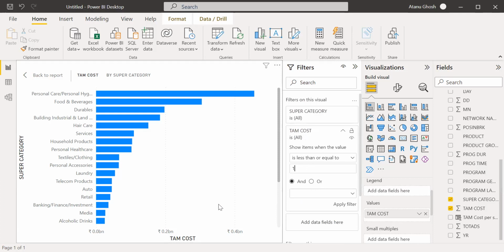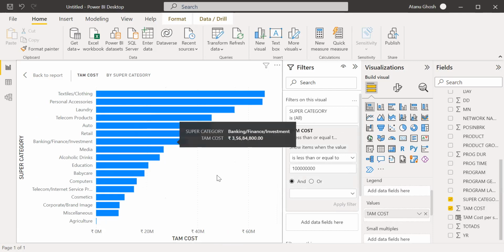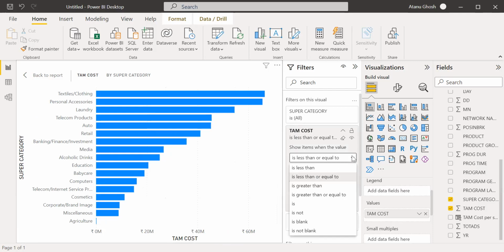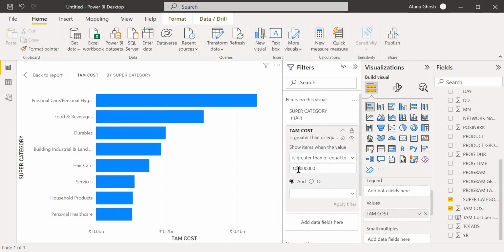Let's say 0.1 billion. How much is that? You have to write down a few more zeros. Okay, so TAM cost is greater than or equal to this. It can be a little less than that.